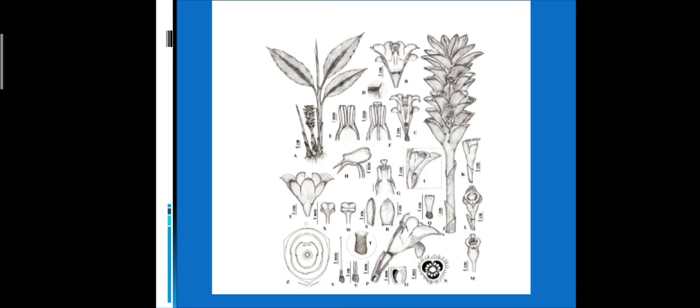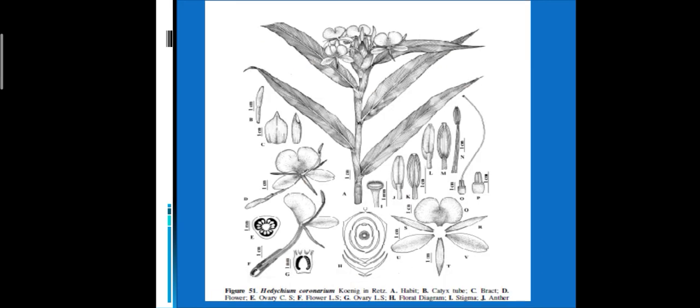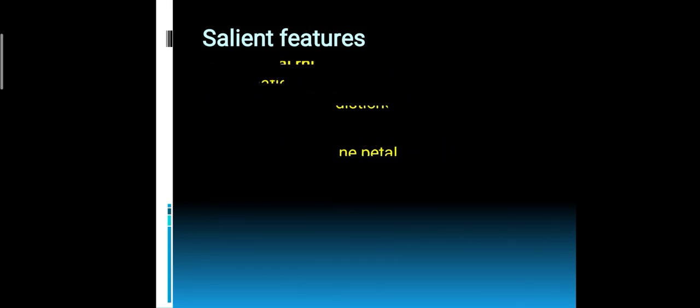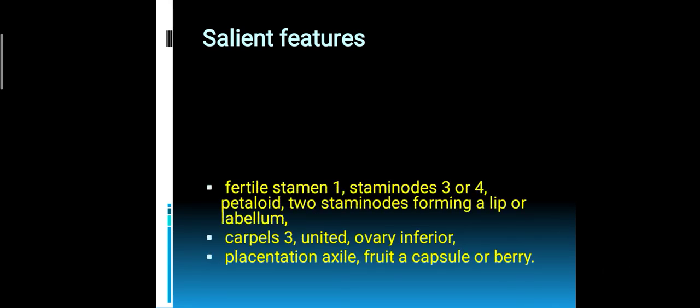See this diagram of ginger. Then this is the diagram of Hedychium, etc. So salient features include perennial rhizomatous aromatic herb, distichous leaves and bisexual zygomorphic tricarpellary condition, perianth of sepals and petals, fertile stamen 1, staminodes 3 or 4, petaloid, then there is a labellum, fruit is a capsule.